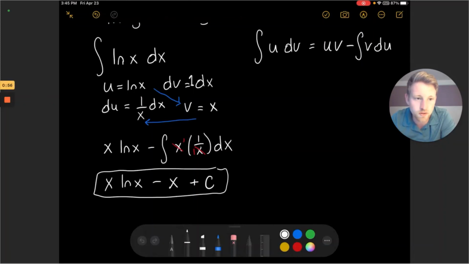So this is a good one to remember for future examples you might see or problems in your homework. So remember, our natural log antiderivative will be x ln x minus x plus c.